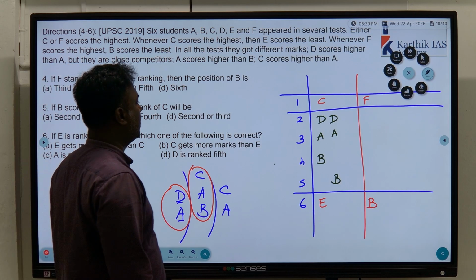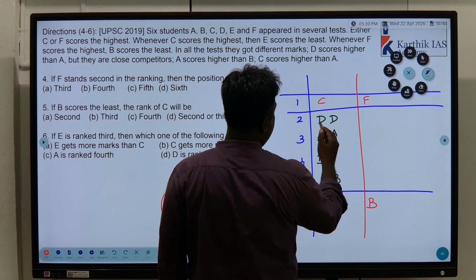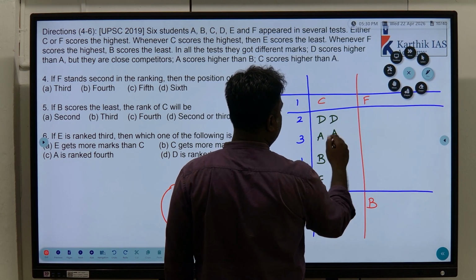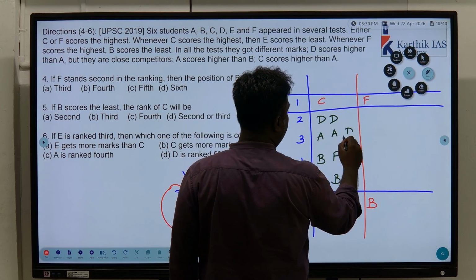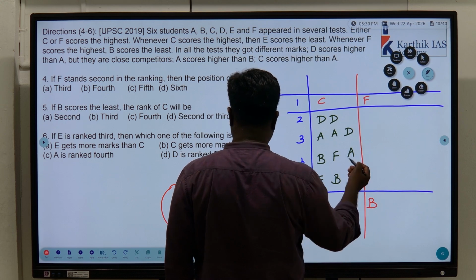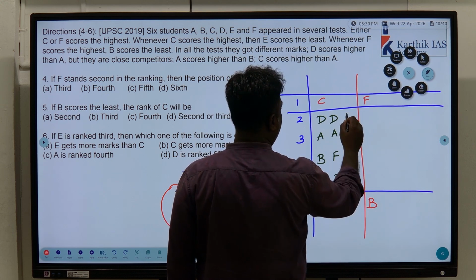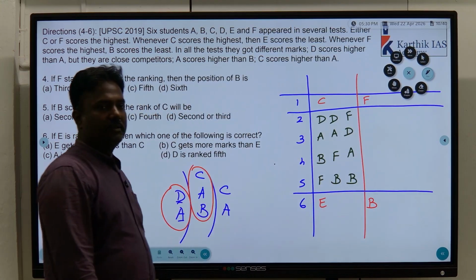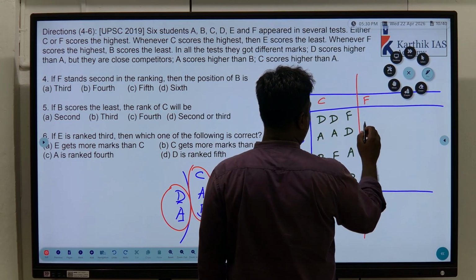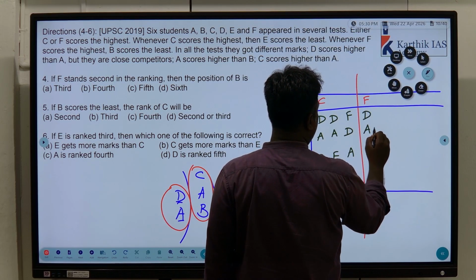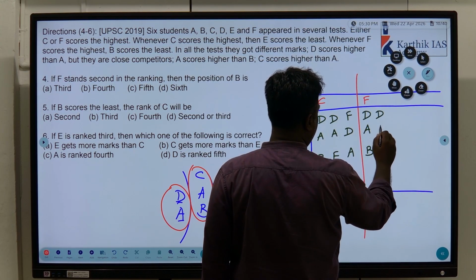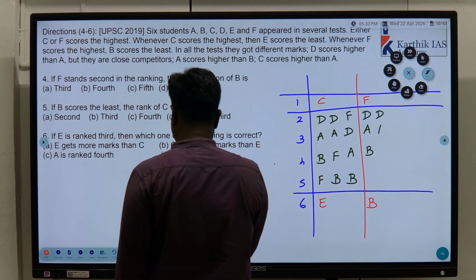Based on that, who is left? A, B, C, D, E, F, right? So F will come here. Understand? DA only two possibilities. Now, if DA comes here, definitely B has to come here because below A, B has to come. So F will come here. This is the possibility. Similarly, you have to draw the same picture. D and A have to be here, so D and A will come here. Then B may come here. Oh, sorry, B is already there, right? Okay.